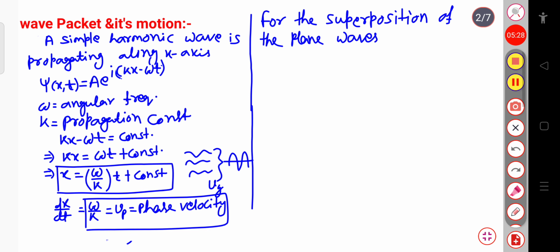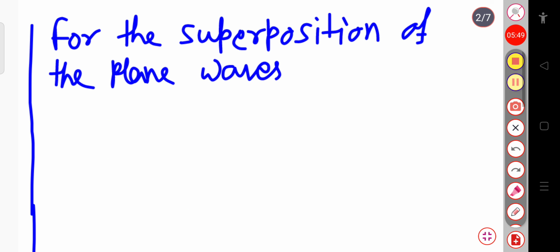You can see here for a single wave, I am writing psi of x,t equal to A exponential i(kx minus omega t). But for the superposition of plane waves, we can write it in the form of an integration.